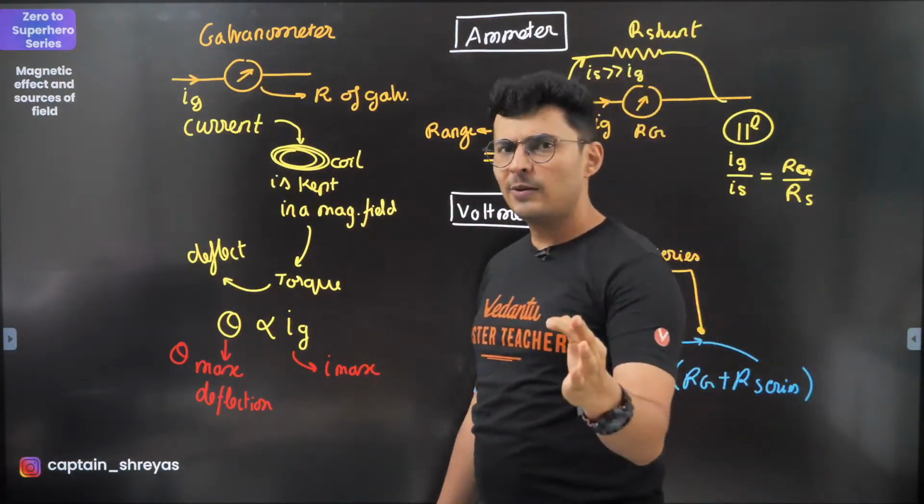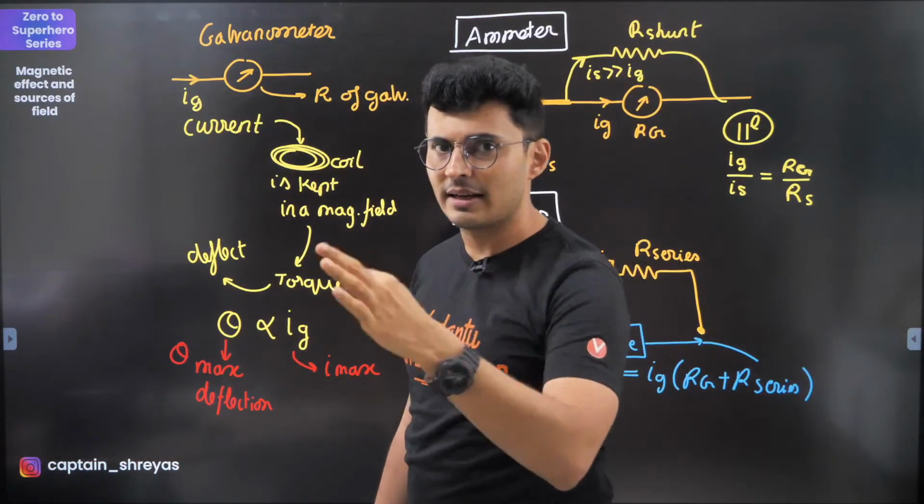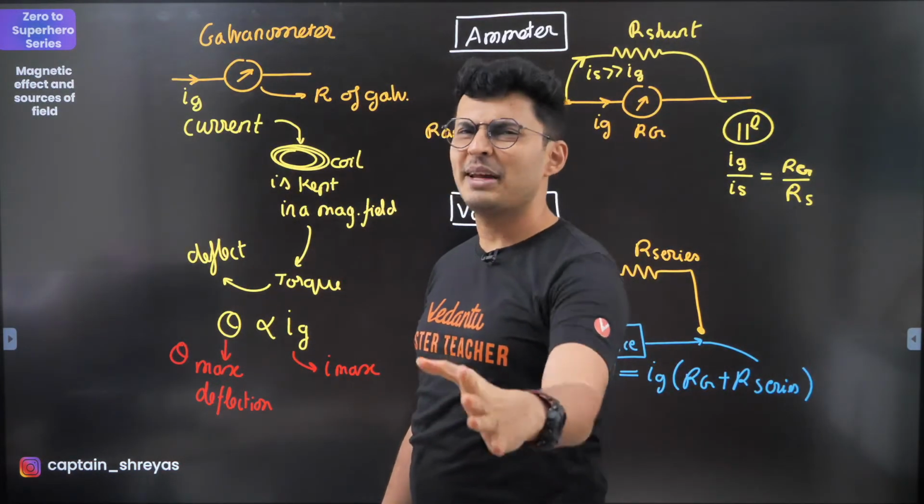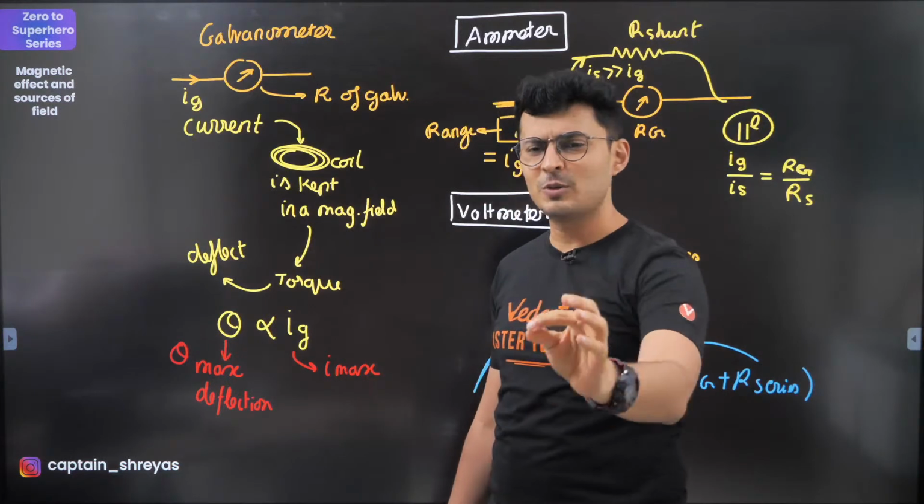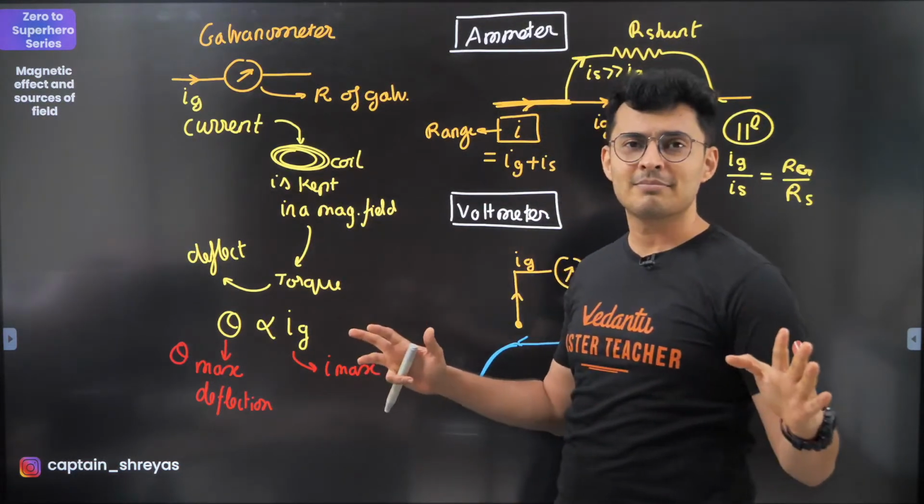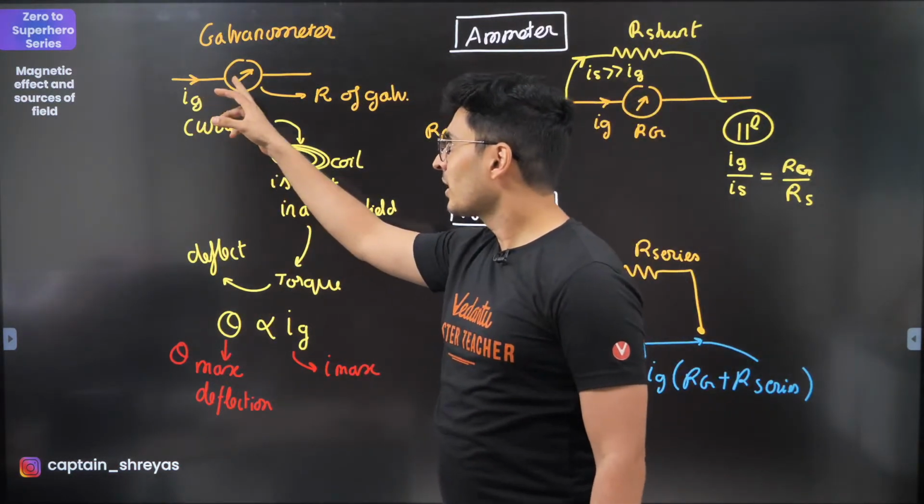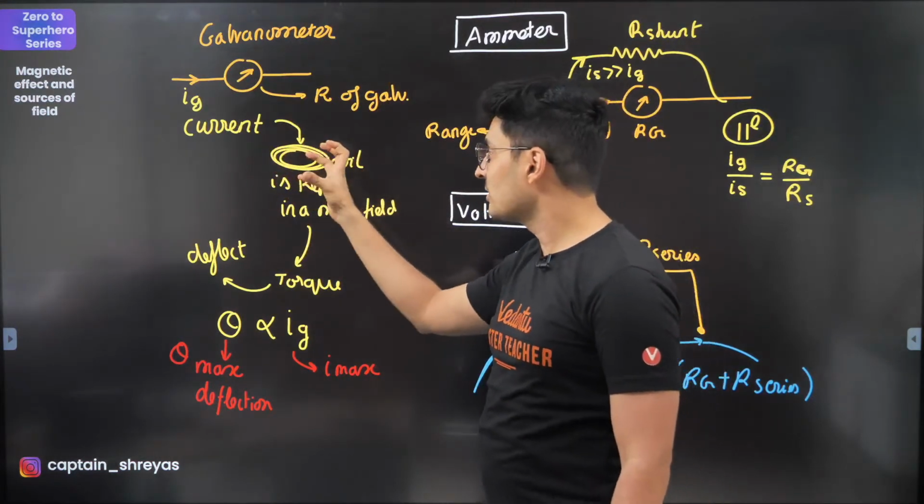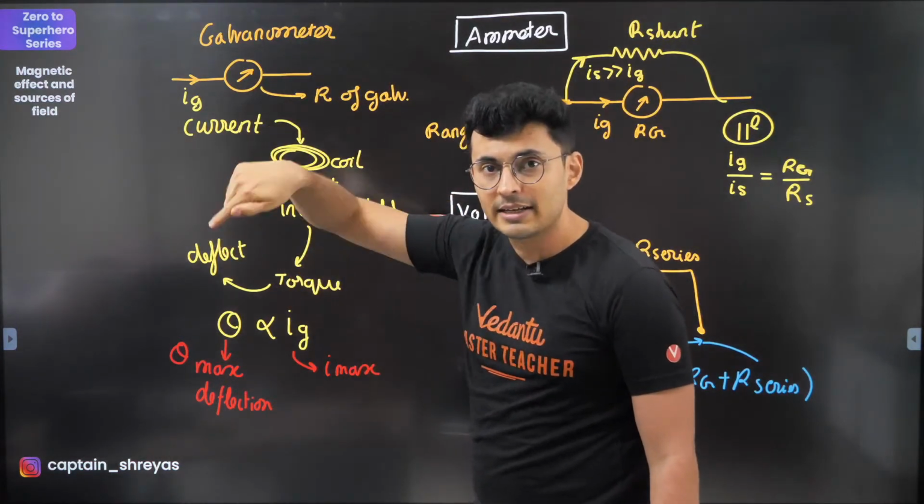Galvanometer. Galvanometer is a device used to measure current. But this device is very sensitive, like a sensitive kid. You tell him something, he starts crying. So what is there inside a galvanometer is there is a coil. In that coil there is current.